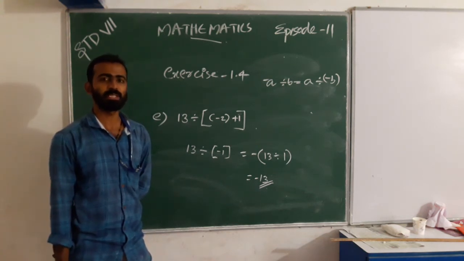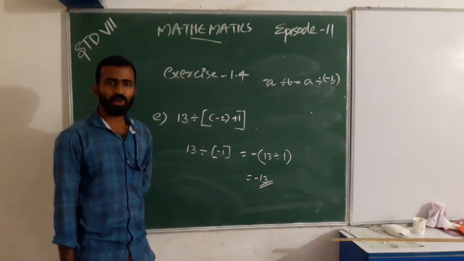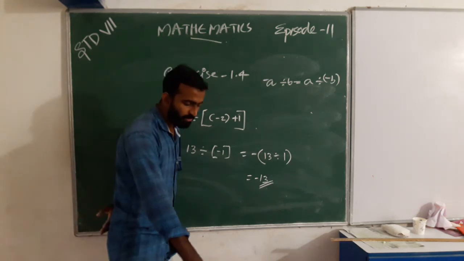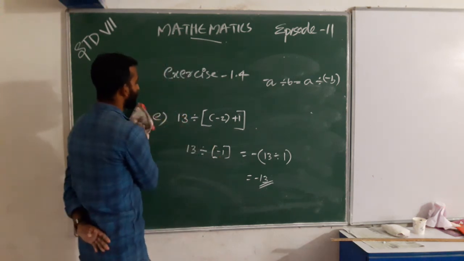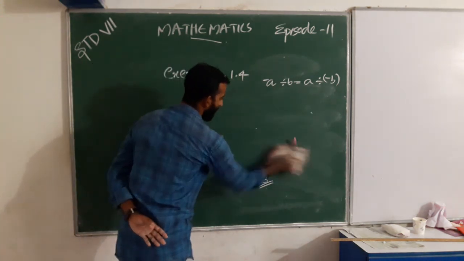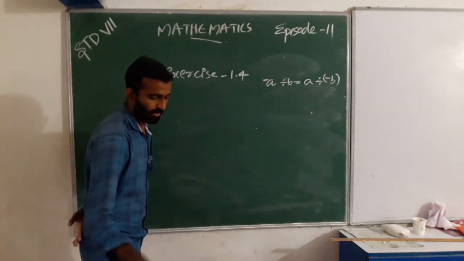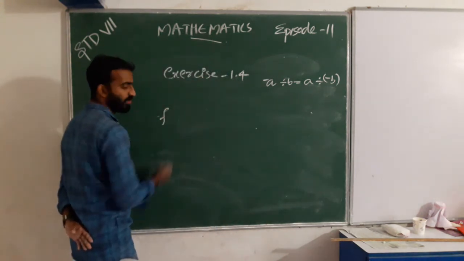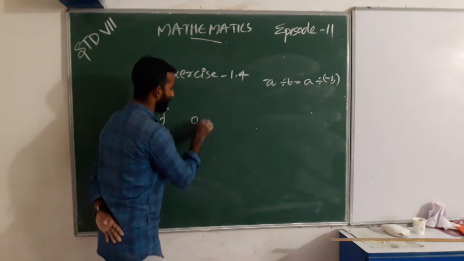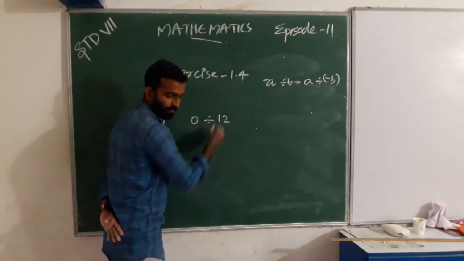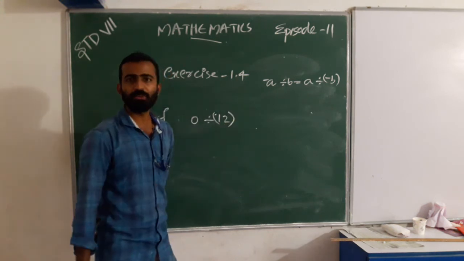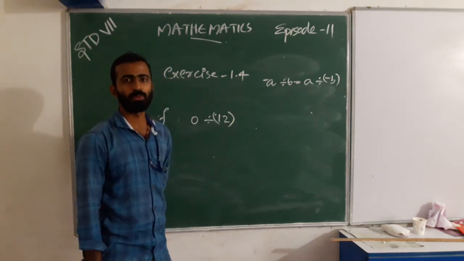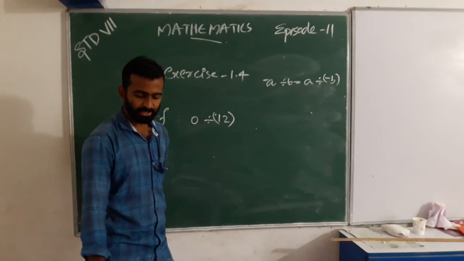Negative 13. Is it correct? Yes. So what is the next one? Next one is 0 divided by negative 12. That is what we get.